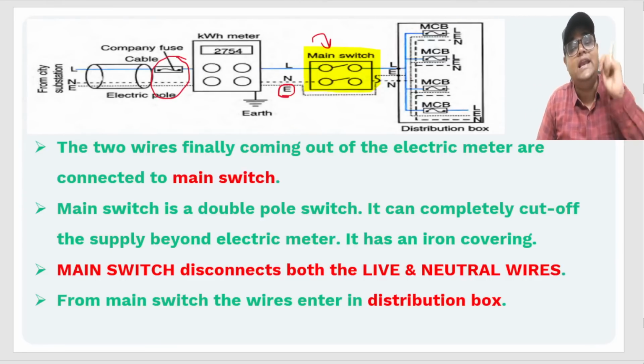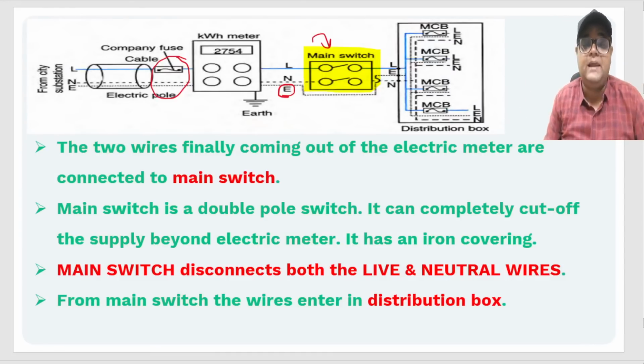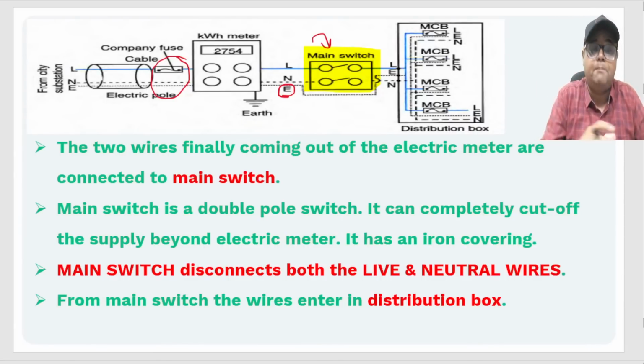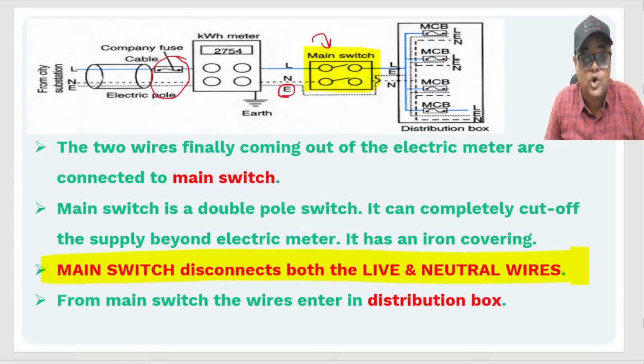Fuse was only at the line or phase wire. But the main switch is the place where both the live and the neutral wires can be cut off through proper fusing. Am I very, very clear? I have already highlighted this point. Main switch disconnects both live and neutral wires.